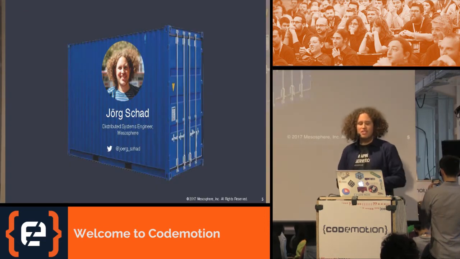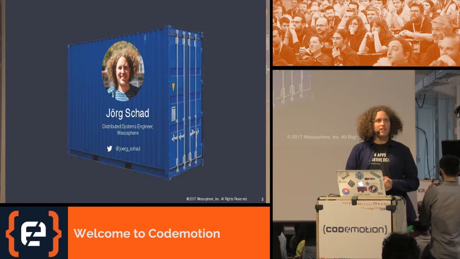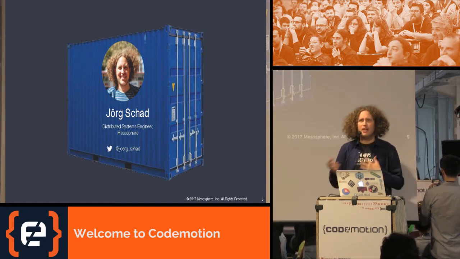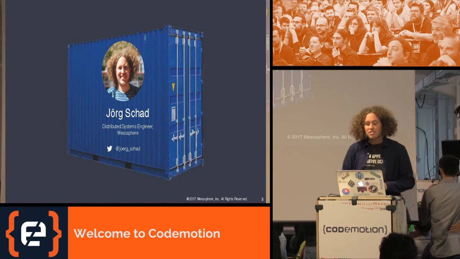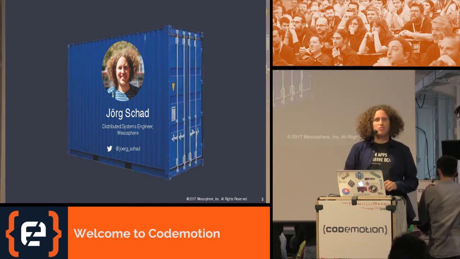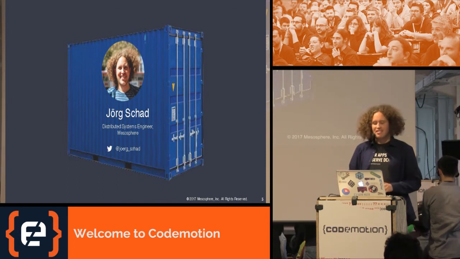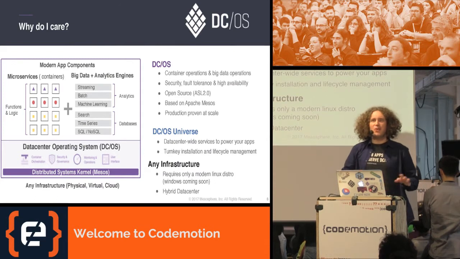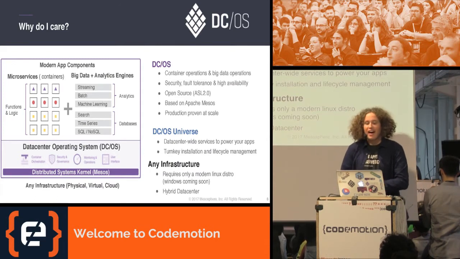Who am I? I'm a distributed systems engineer at Mesosphere, and that's a fancy term of saying I'm programming C++ on the Apache Mesos project, which is an open source cluster resource manager, which is used by Twitter, Airbnb, Apple to run their large clusters. So, as being said, I'm more on the C++ side of programming, so why do I necessarily care about Java?